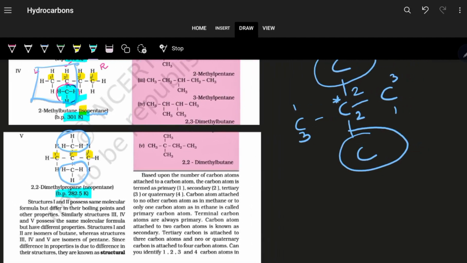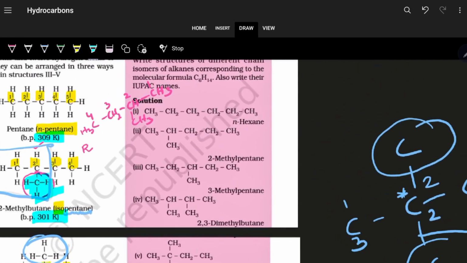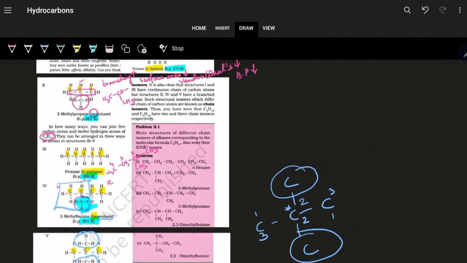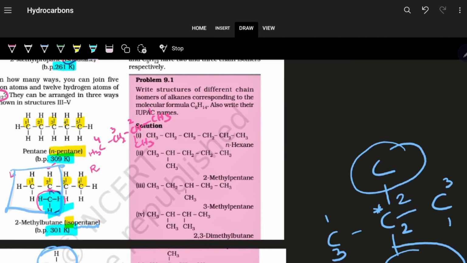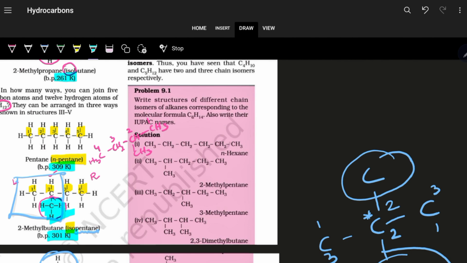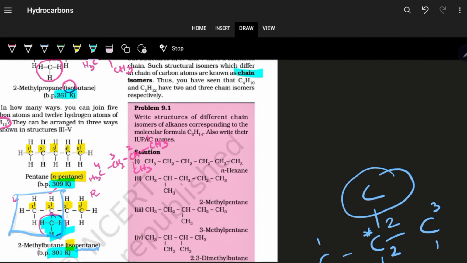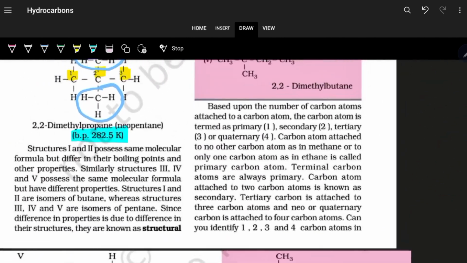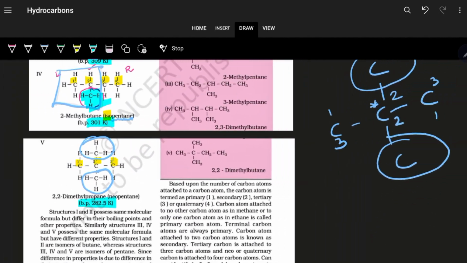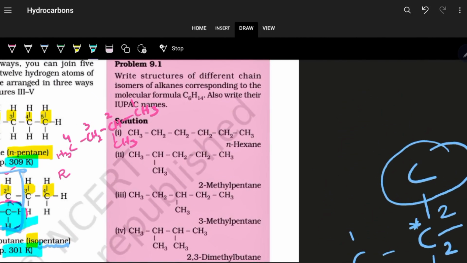So these differences in the structures of the same pentane, what are they? They are isomers. Why? Because they have the same molecular formula, they belong to pentane, but their structures are different. So they are structural isomers. Whether they are chain isomers or not: in these structural isomers the only difference is in the main chain structure, so they are known as chain isomers. Either it is a straight chain or it is a branched chain. So based on this, we can see this example, problem 9.1.